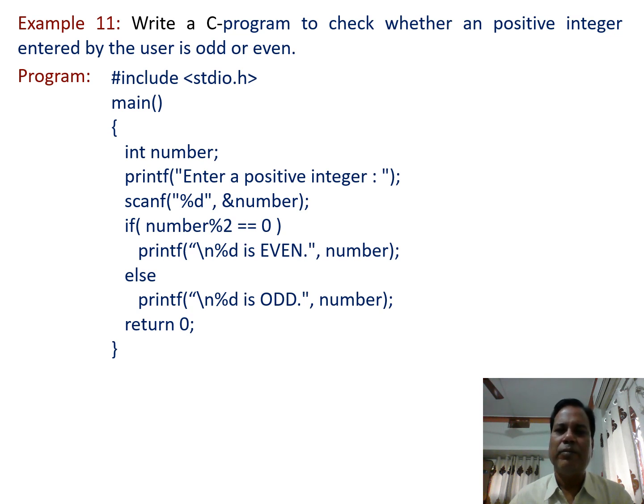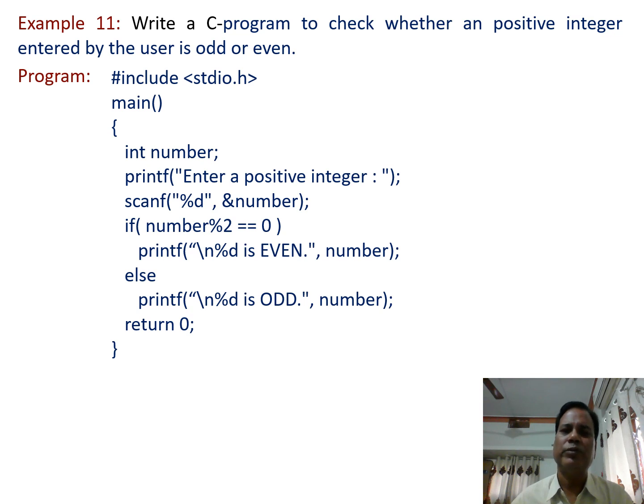So integer number, we have to get this number from the keyboard, so we have to declare a variable. So printf statement, enter a positive integer. This message is displayed on the output screen because when the scanf function is executed, it waits for the data.